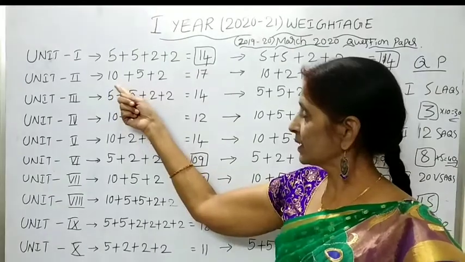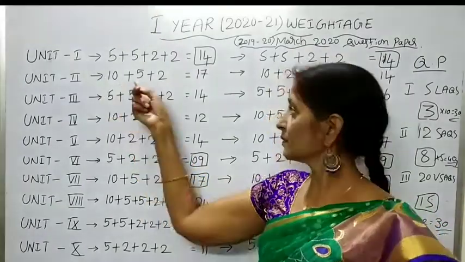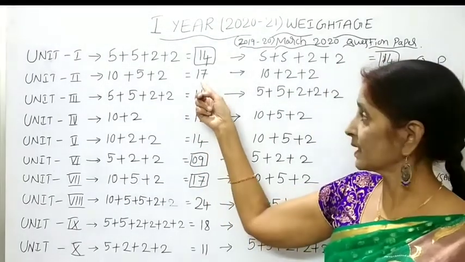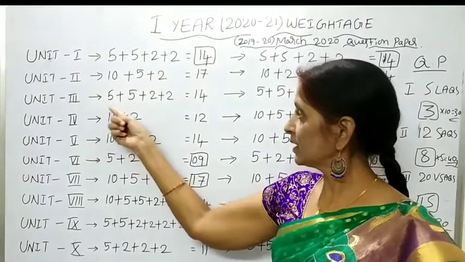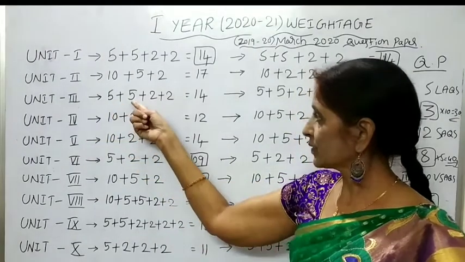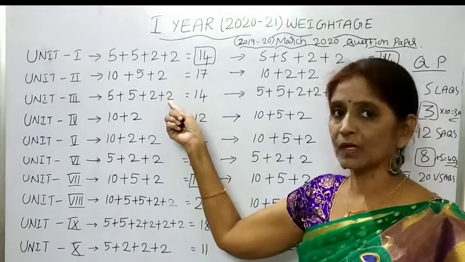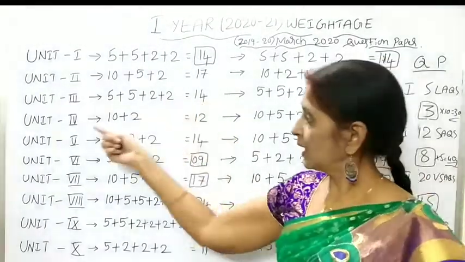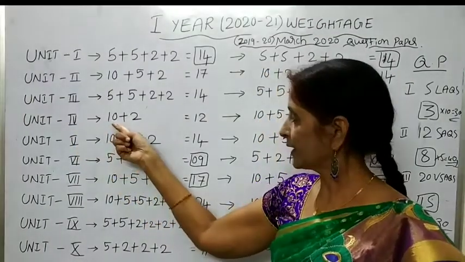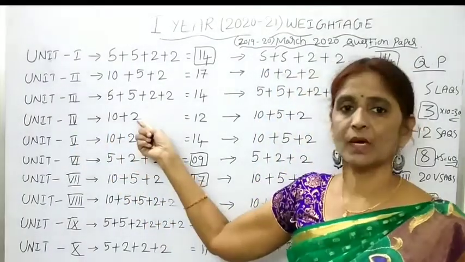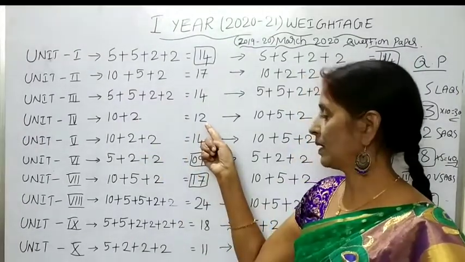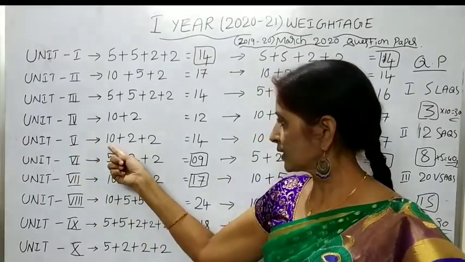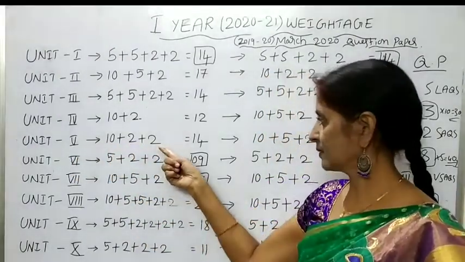And next, second unit, 1 LAQ, 1 SAQ and 1 VSAQ. 17 marks from the second unit. And from the third unit, 2 five marks questions and 2 two marks questions, totally 14 marks. And from unit 4, 1 ten marks question and 1 two marks question, totally 12 marks. And from the 5th unit, 1 ten marks question, 2 two marks questions.